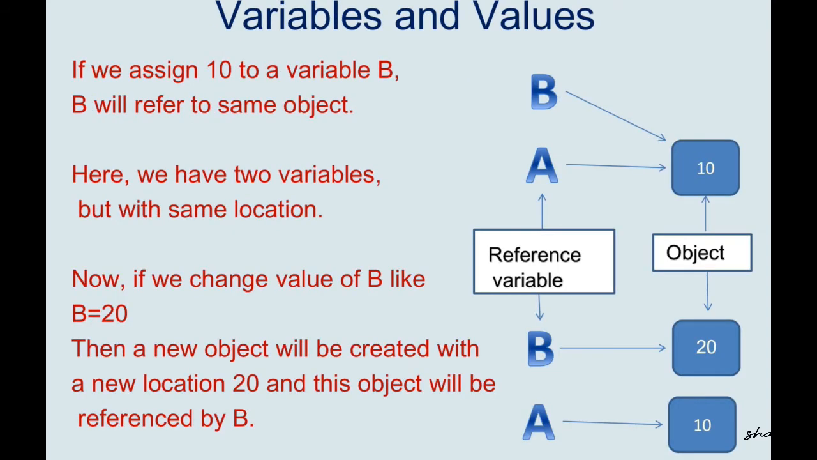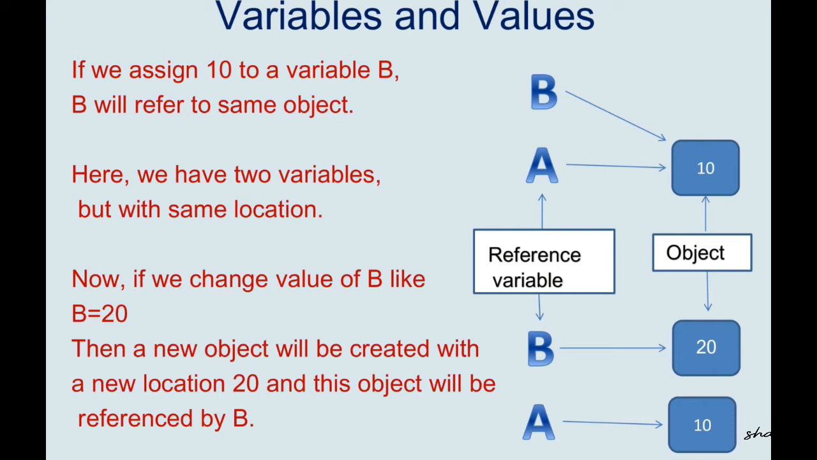Let us see it in detail so that you will be able to understand it properly. In Python, the values are actually objects. So the value 10 represents an object. Now we have assigned a is equal to 10. So a is a reference variable. Variable names are actually reference names. So here 10 is an object and a is its reference name. Similarly, if we assign 10 to a variable b, then b will refer to the same object, that is 10. Here we have taken two variables, both with the same location.